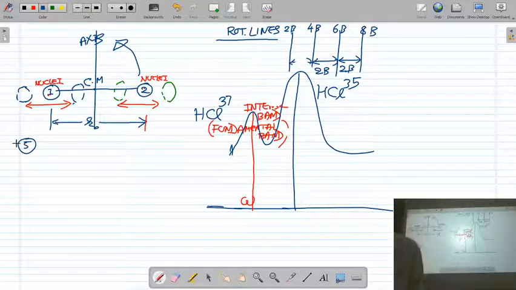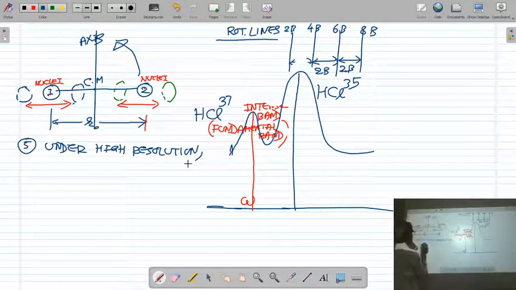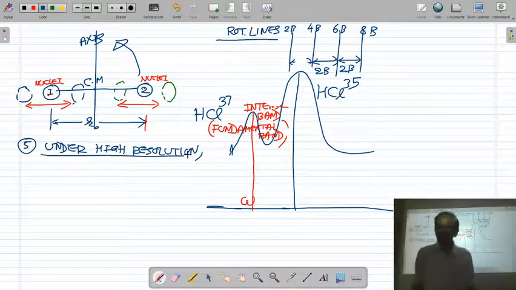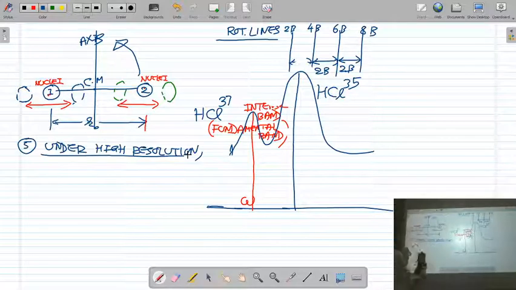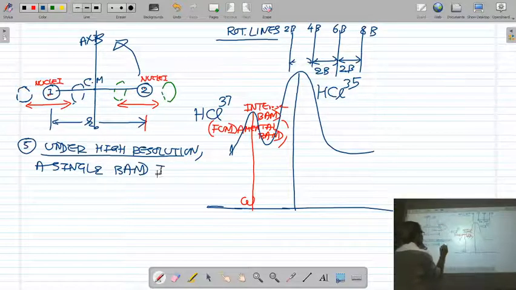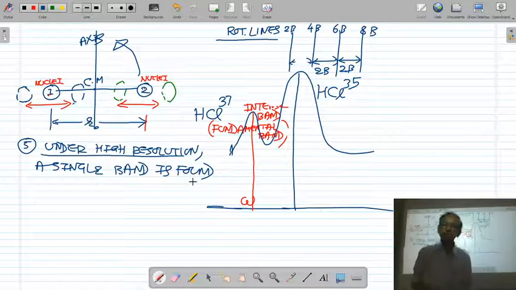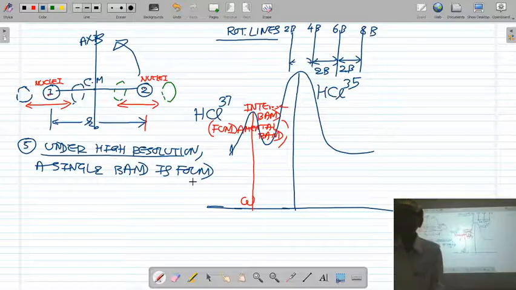But we mention this feature that under low resolution, you will be able to see only a single band, which is called the fundamental band.